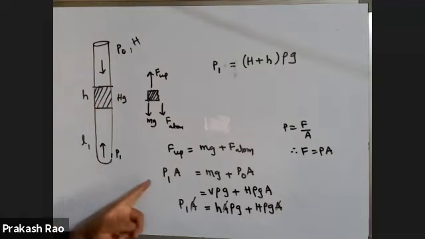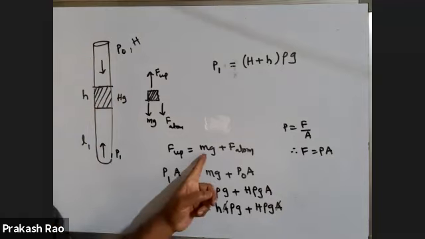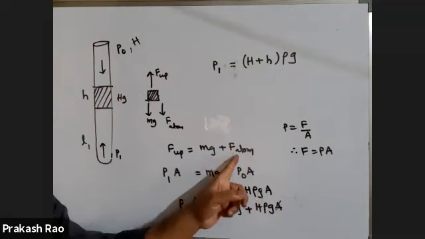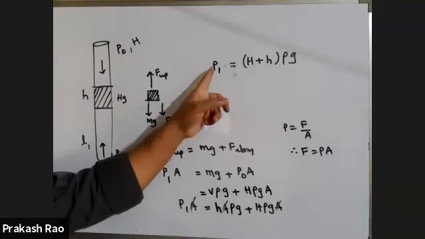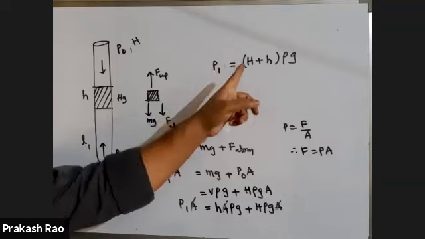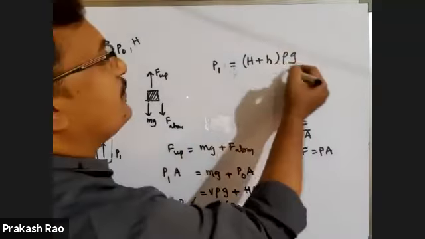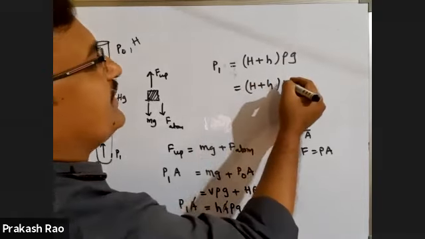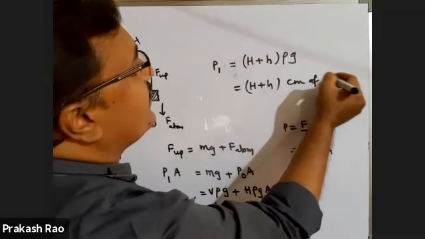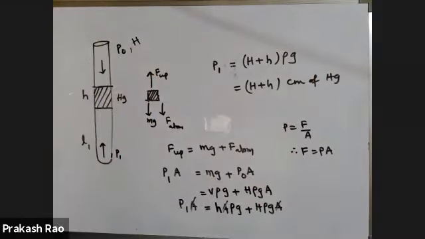Here I have taken the pressure as P1. P1 into A is equal to the atmospheric pressure P naught into A plus h rho g into A. A is cancelled on all sides. Therefore you will get P1 is equal to H plus h centimeter of Hg.